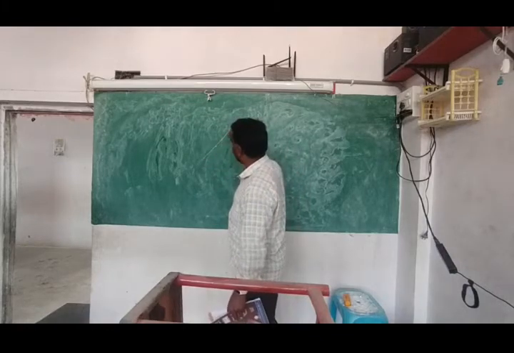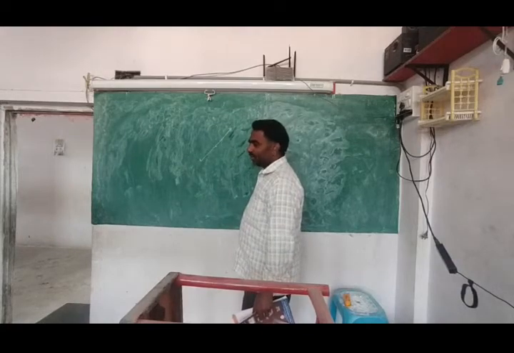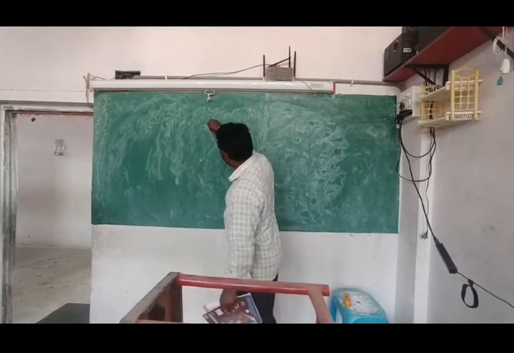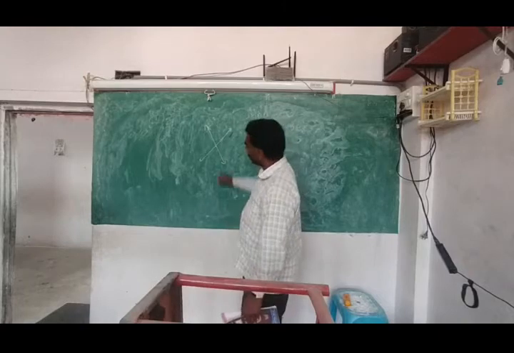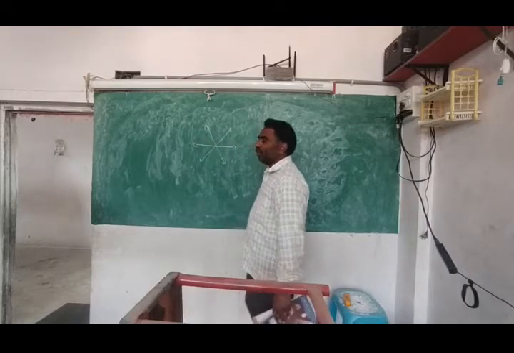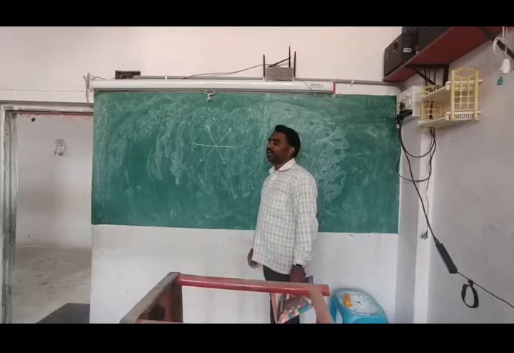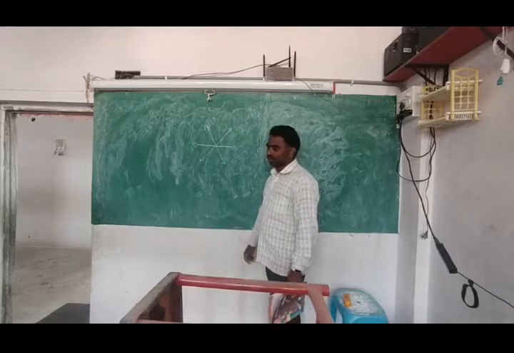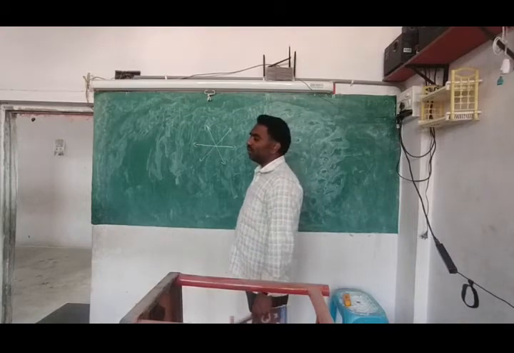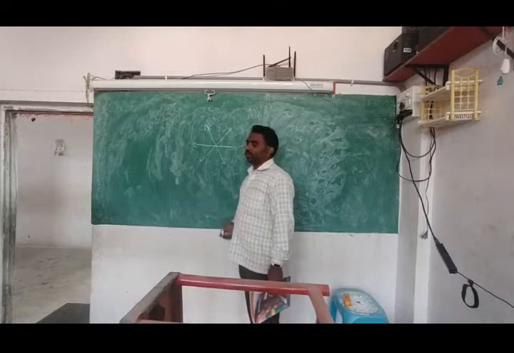One line you have drawn. Can you draw one more? Yes. Can you draw one more? Yes. Like that, how many lines can you draw through one point? A lot. Means infinite. We cannot count. That's why you will say infinite lines you can draw through one point.